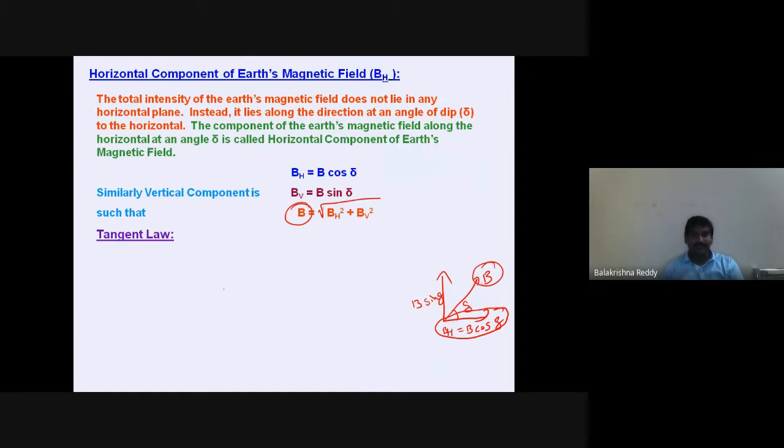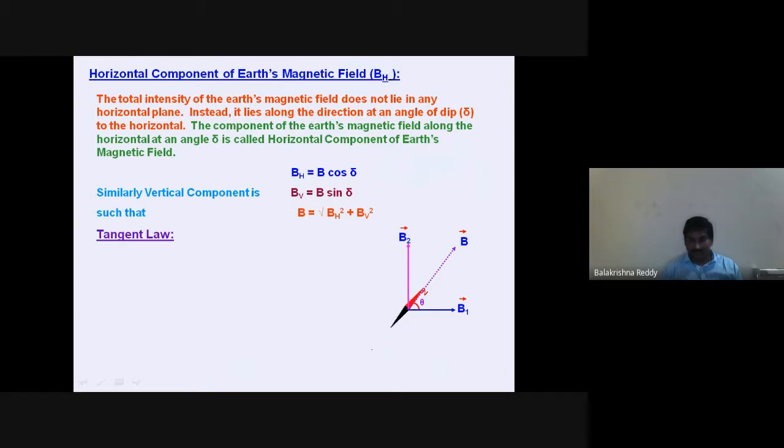The direction is always in tangential form, that is, tan theta equals vertical component by horizontal component. Look at the magnetic compass, how it is deflecting, showing the direction. This is the horizontal component, this is the vertical component, and this is the resultant component.